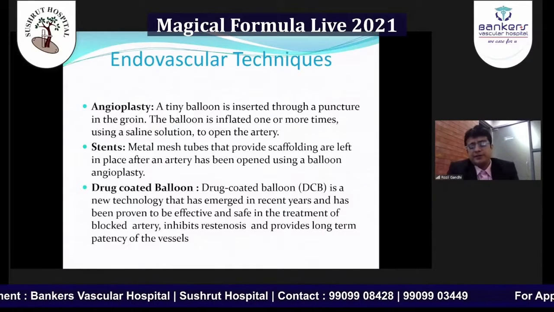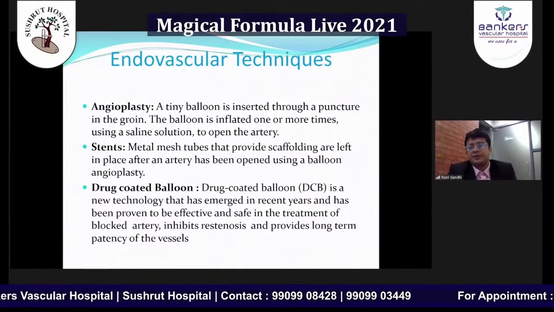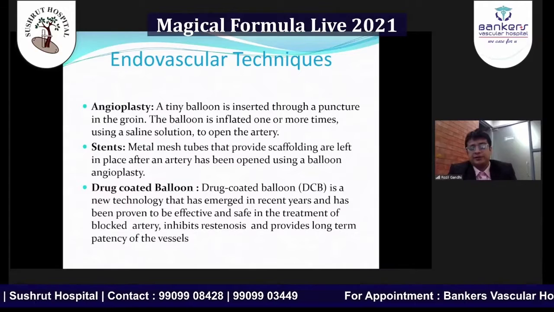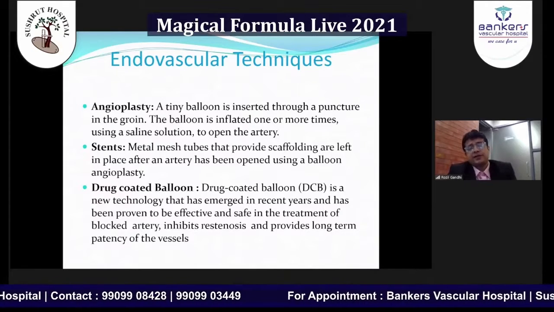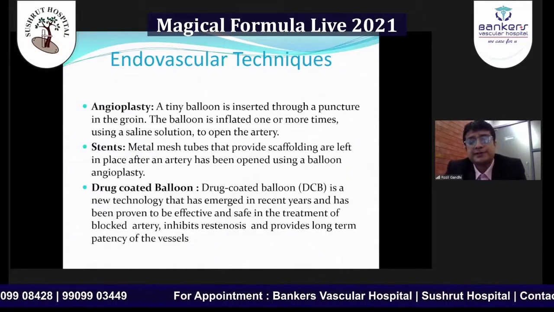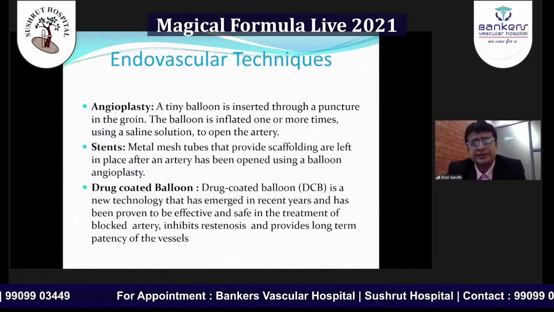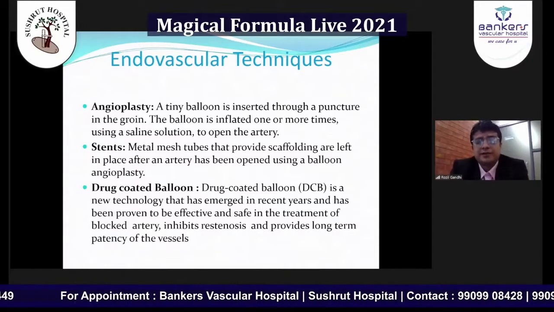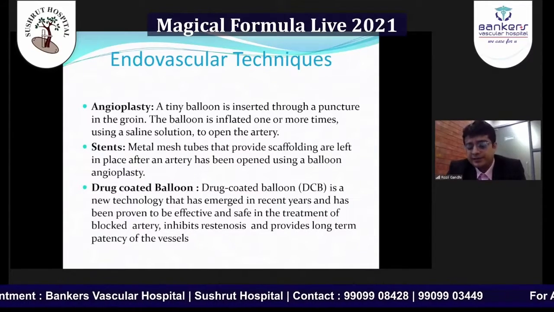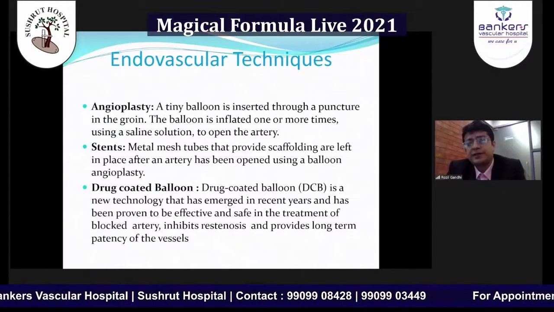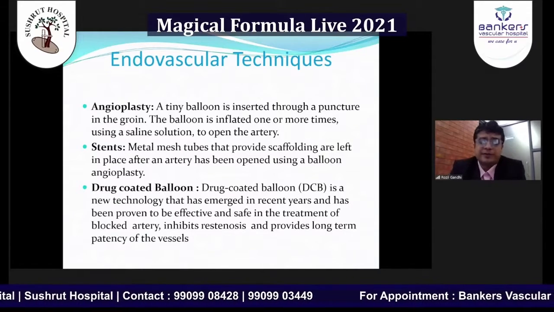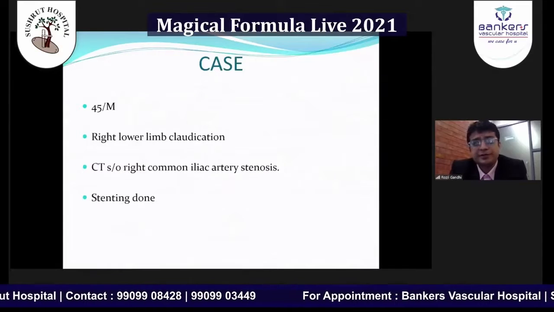So, what do we have in endovascular techniques? We do a simple angioplasty, just ballooning the artery and removing the balloon, so nothing metal or implant is inserted inside. Sometimes even after a balloon, the stenosis or narrowing is resistant. Then we insert stents, which are metal stents. We also now have drug-coated balloons, where the drug is coated on the balloon surface, and after ballooning, the drug gets embedded in the endothelium. So it prevents endothelial hyperplasia and gives long-term results.